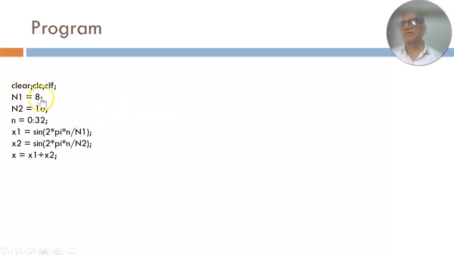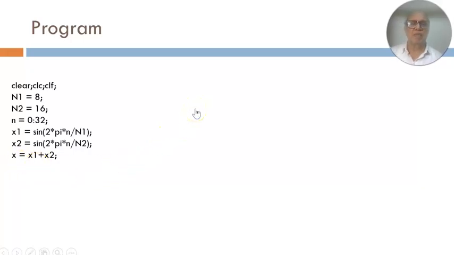So clear, CLC, CLF, N1 is 8, N2 is 16, then n is from 0 to 32, because 16 is the number of samples after which the resultant repeats. So we want to see at least 2 cycles. That is why we have taken 32 samples here. Then x1 is sine of 2 pi n divided by N1. x2 is equal to sine of 2 pi n divided by N2. X is equal to x1 plus x2.